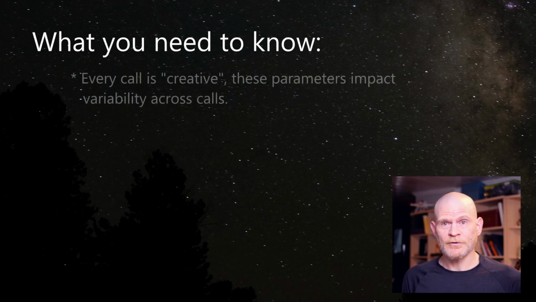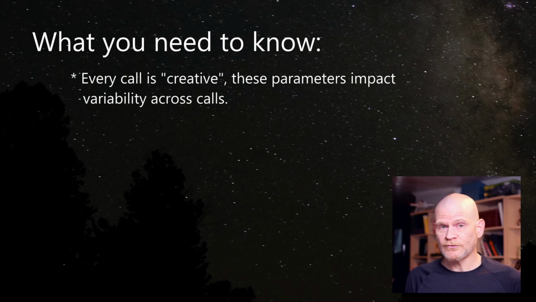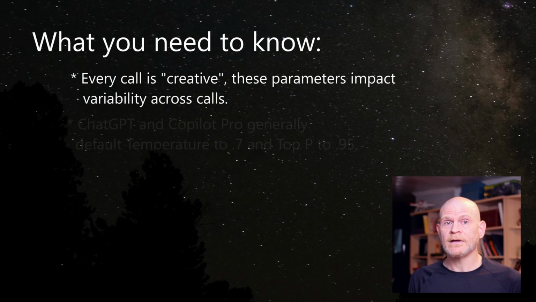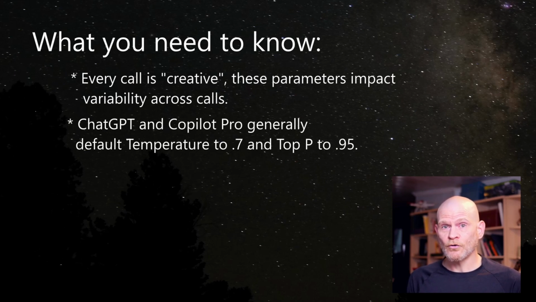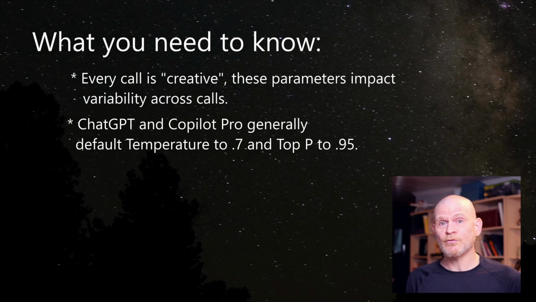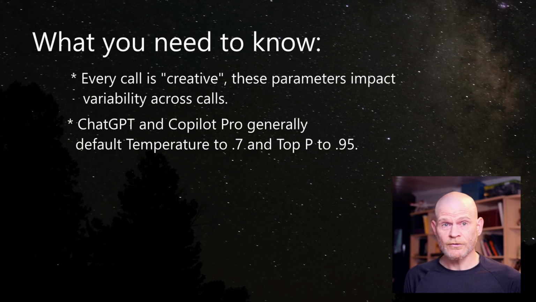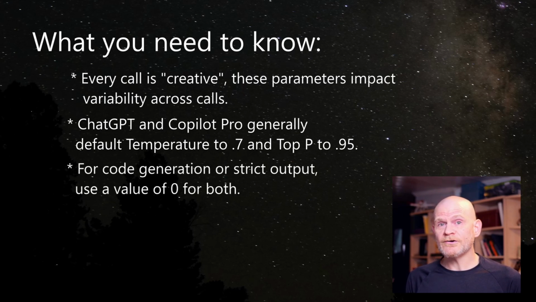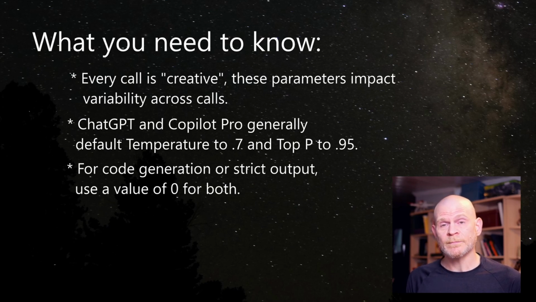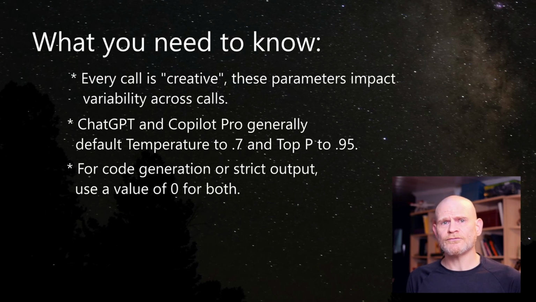Before I get to examples, let's cover what you need to know. These parameters impact randomness across LLM calls. A single call can be expressive, but variability across calls is impacted by temperature and top P. Both ChatGPT and Microsoft Copilot's conversational interfaces generally default temperature to 0.7 and top P to 0.95. These are not appropriate for code generation. For code generation, summarization, data analysis, and other situations where you want strict or formatted output, use low values. I use zeros for both.